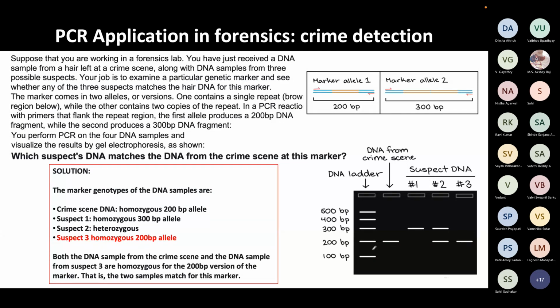So we can see that the DNA from the crime scene has only 1 fragment of 200 base pairs, and suspect 3 also has only 1 fragment of 200 base pairs. So their DNA sequences are exactly alike. So we can say that the hair from the crime scene matches with suspect number 3, because suspect number 2 has 2 different fragments, so this is not going to match. And suspect number 1 has one fragment which is of a totally different length from the one we found at the crime scene.